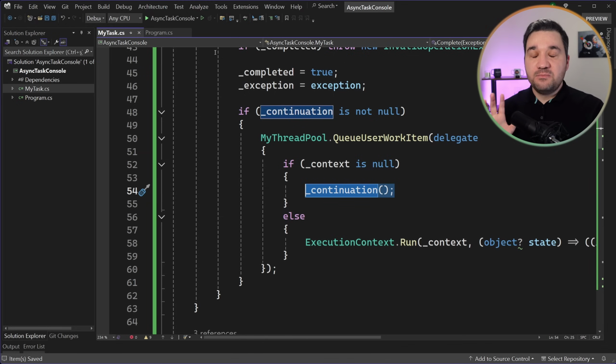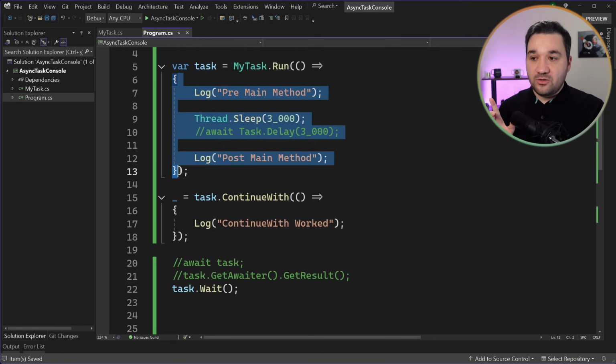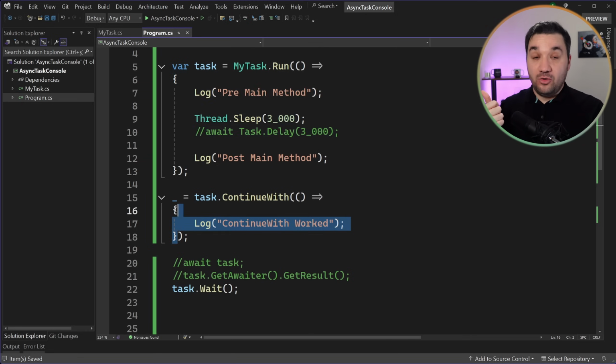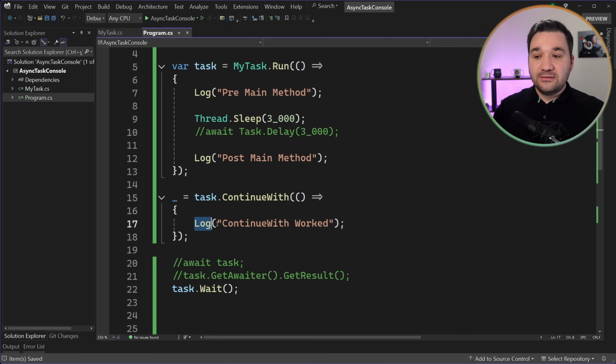So this makes perfect sense. This Run function executes that action, that scope, and then it checks if I have any continuation action over here. If so, then the Run function is basically calling that continuation action. But if this is the case, where is the problem? Why do we see that line before that line?